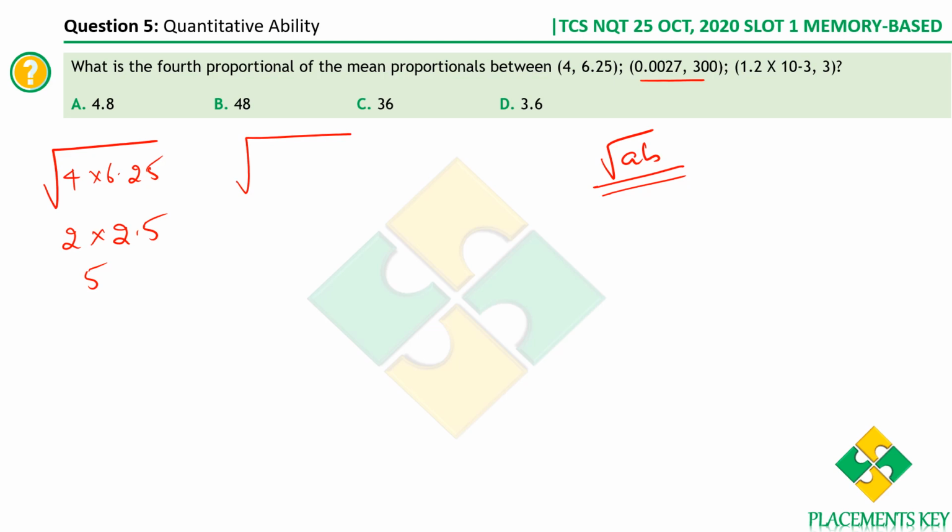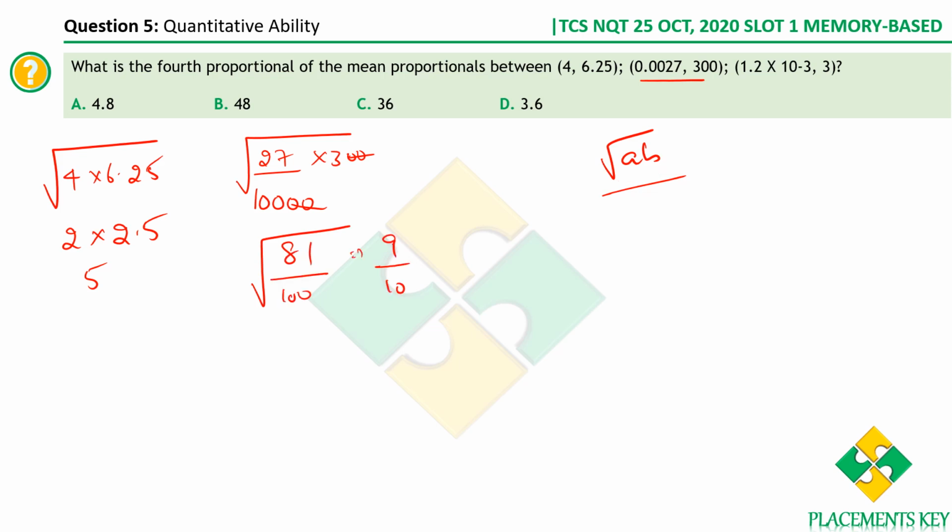Then what is the mean proportional of the next pair? Square root of, I'll write it in terms of 27 by 1 followed by 4 zeros, into 300. The zeros cancel. So what do we get? You get the square root of 81 by 100, which is 9 by 10.